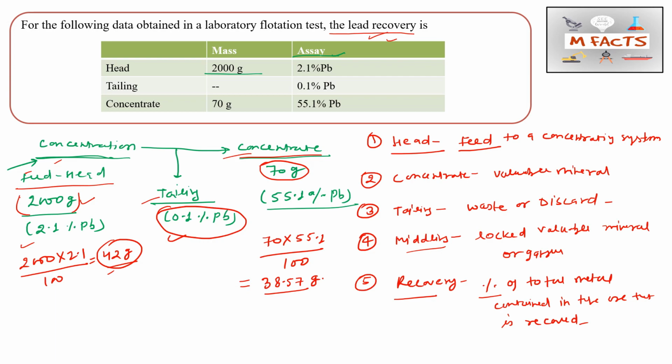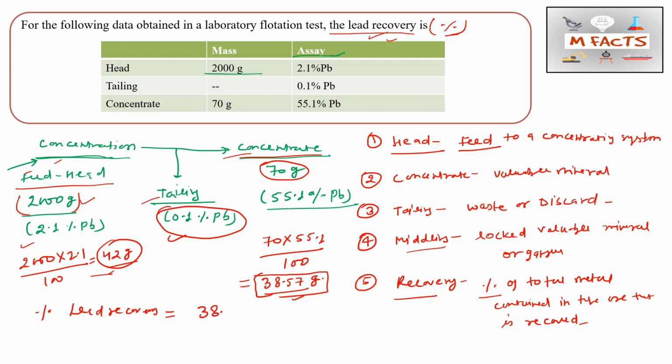So what we recovered is only 38.57 grams, and they are asking about lead recovery, and this is in percentage. They will specify that it is in percentage. So how can we find the lead recovery in percentage? In the concentrate, what is the weight?